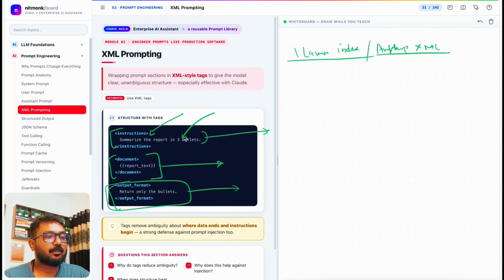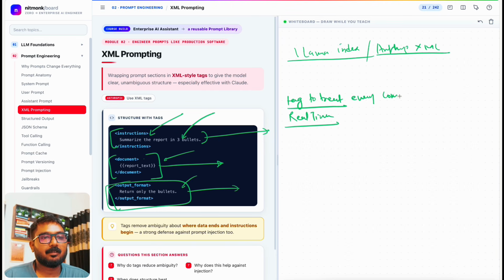All these values, you can update on a real-time basis. That's another beauty. One beauty was a tag to treat everything coming in as data. That is the first thing. You can do real-time updates.